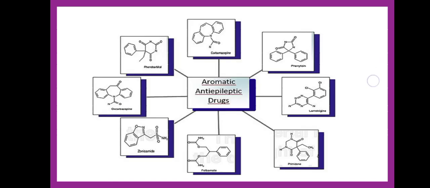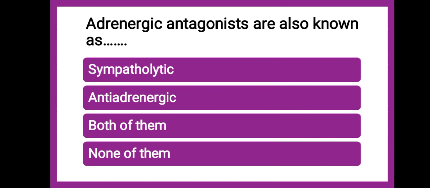Next question is, adrenergic antagonists are also known as, whether they are known as sympatholytics. Now there is a possibility because it is antagonist, and adrenergic, like adrenaline, noradrenaline is involved in sympathetic system. Then anti-adrenergic, yes, anti is possible because it is antagonist. Both of them or none of them?